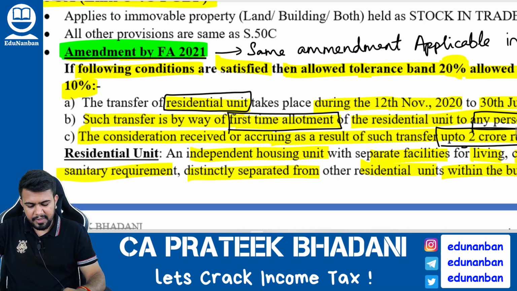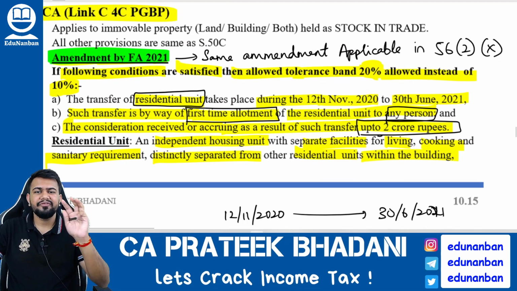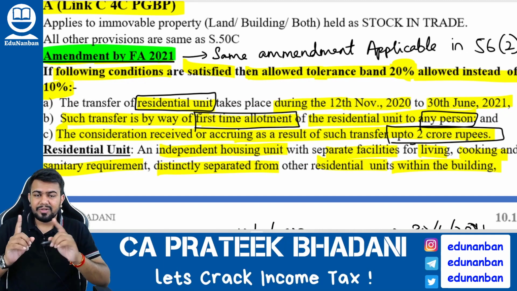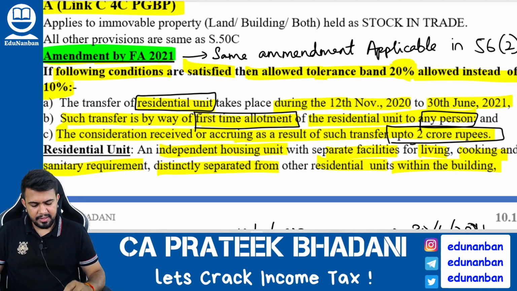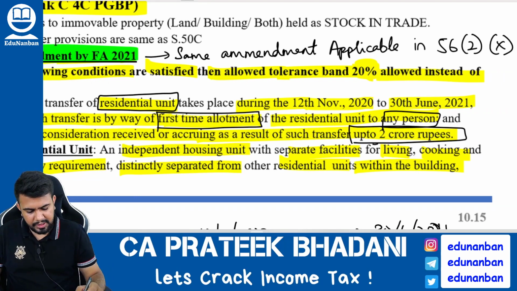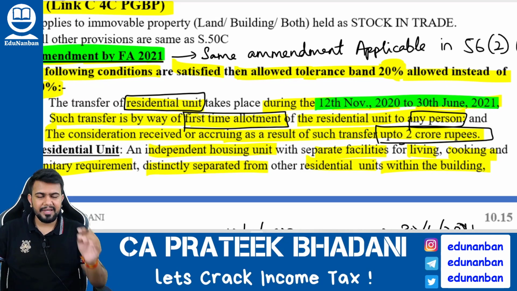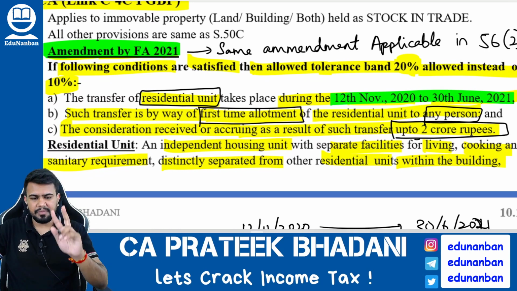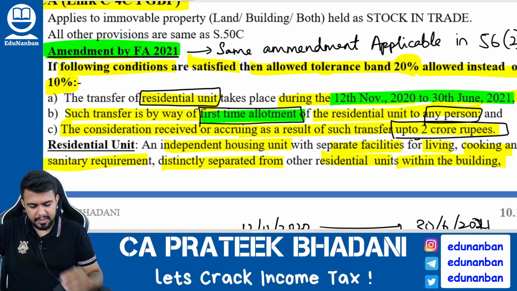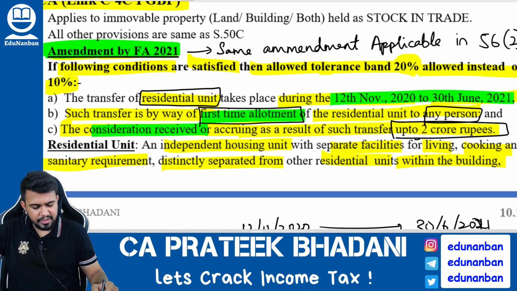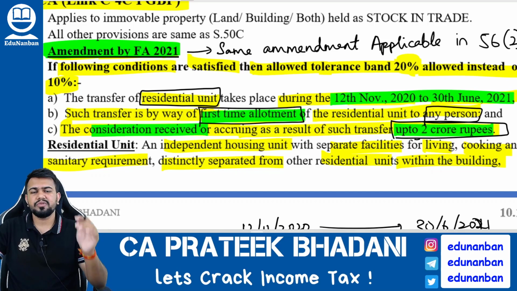But this 120% you can take only if three conditions are satisfied. What are the three conditions? Condition number 1: the builder should transfer a residential unit between 12th November 2020 and 30th June 2021. Condition number 2: it should be a first time allotment. And condition number 3: the consideration received should be up to 2 crores.